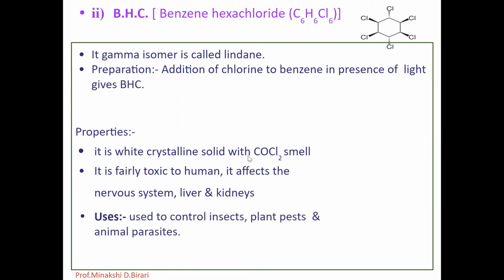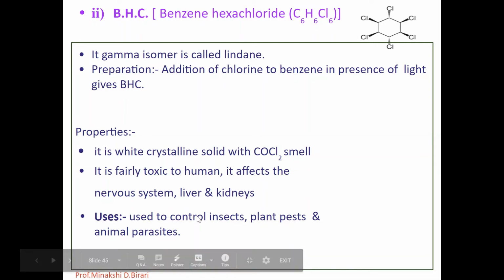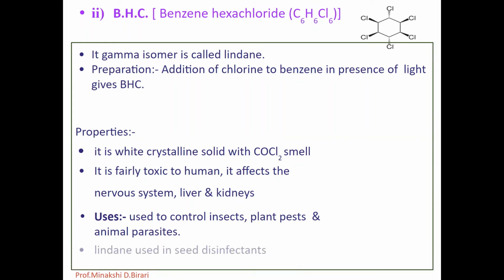So it is a white crystalline solid with a musty smell. It is fairly toxic to humans and it affects the nervous system, liver and kidneys. What are the uses of BHC? It is used to control insects, plant pests and animal parasites. The gamma isomer is also called lindane.